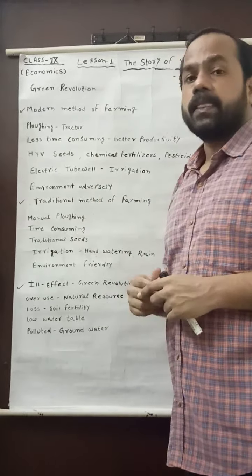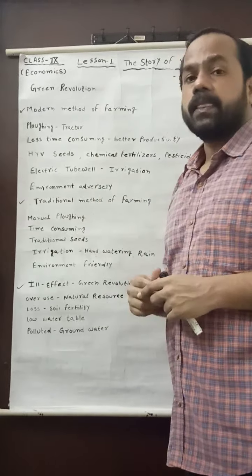So it was the bad effect of the modern method of farming, which was brought by the Green Revolution, and the traditional method of farming is environment friendly. So these are the important features of the modern method of farming and the traditional method of farming. I hope you understood the distinction between the modern method of farming and the traditional method of farming.